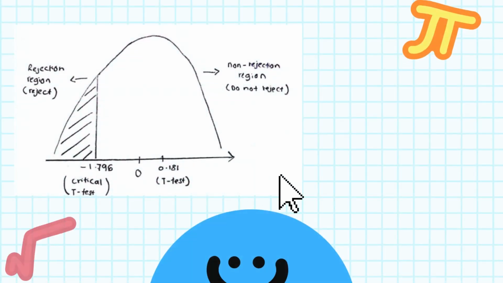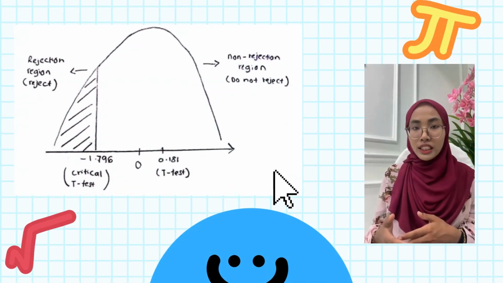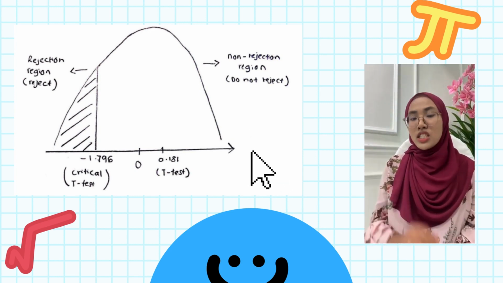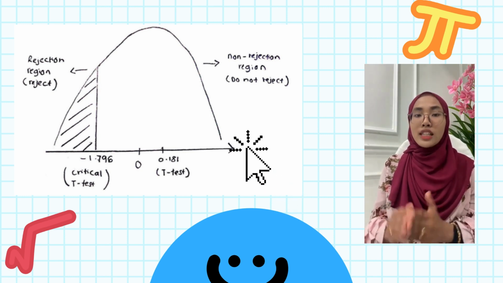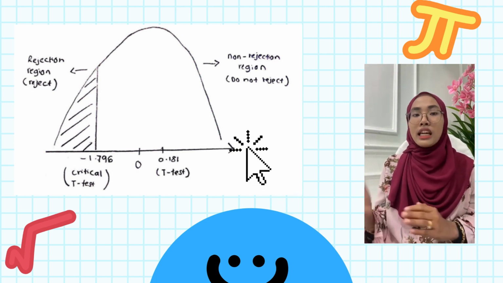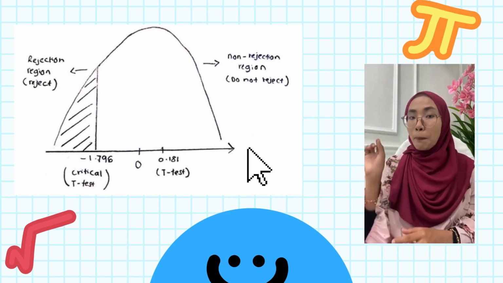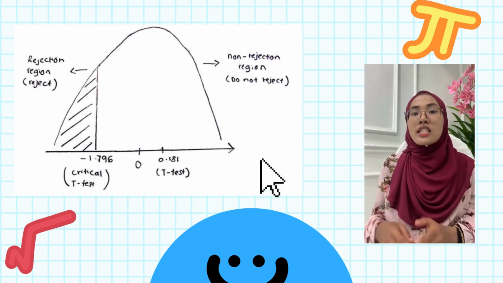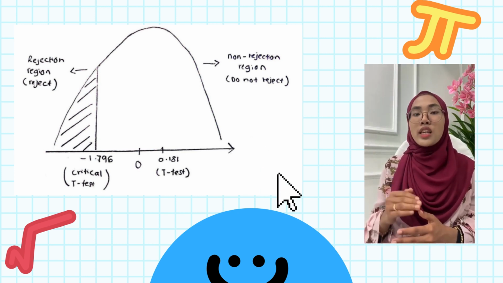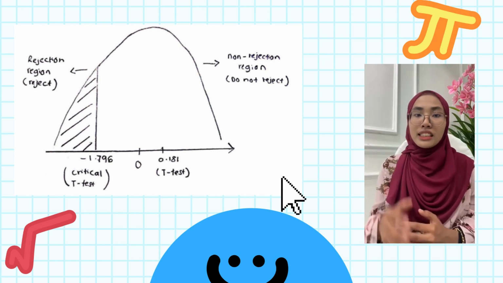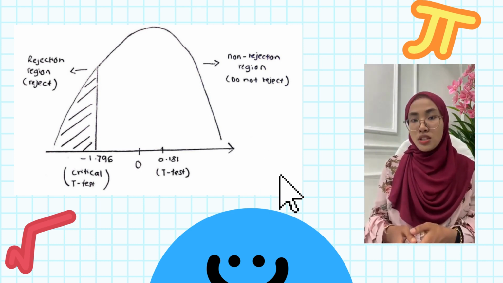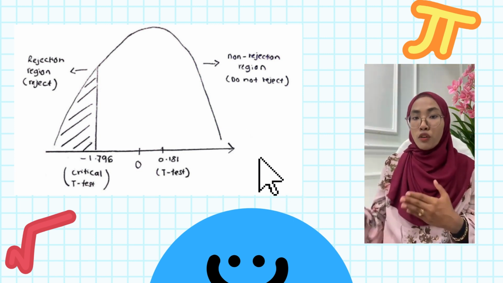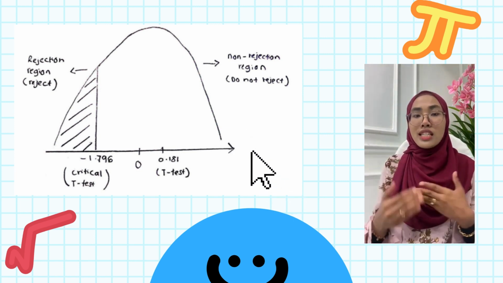Okay. For the last step, we need to draw a conclusion. For this case, the t value lies on the non-rejection area, so do not reject the H0. Another way is by looking at the p value. Since the p value is 0.57030047 is greater than the level of significance chosen, which is 5% or 0.05, we do not reject the H0.